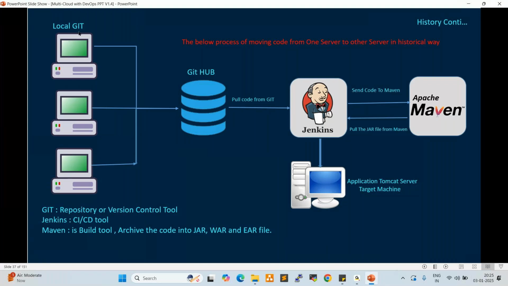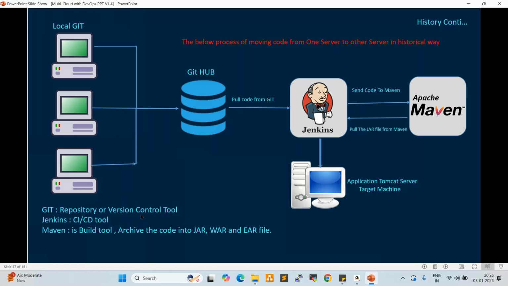So basically, git is a repository tool or version control tool. What is a repository? Where we store the data. For example, developers store the data in their local repository, right? Where we store the application is nothing but a repository. Version control, what is version control? It tracks the changes.